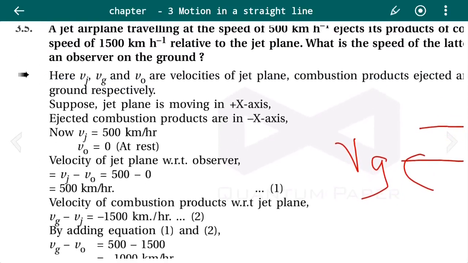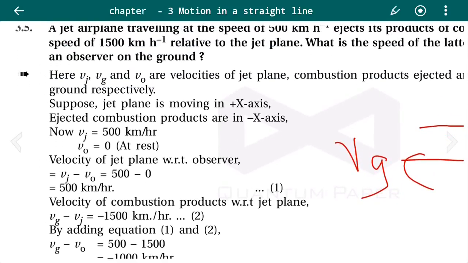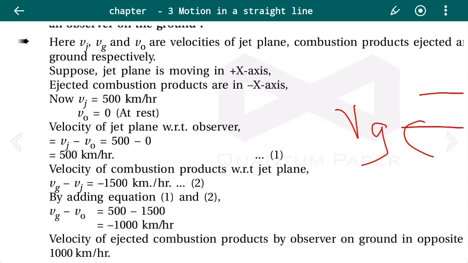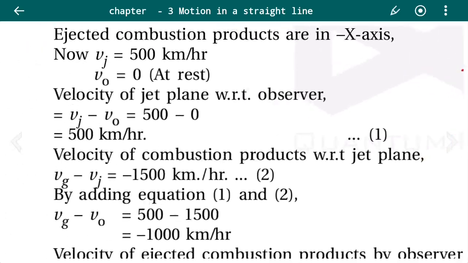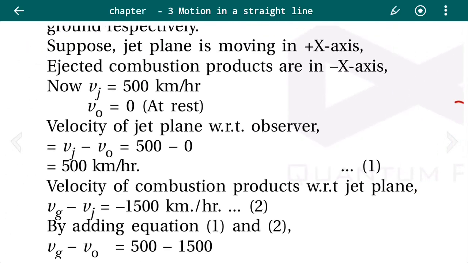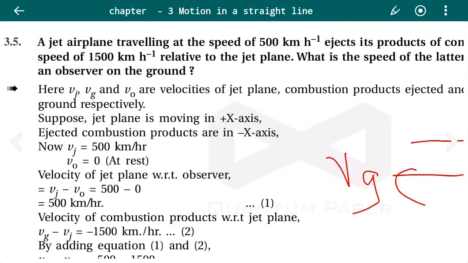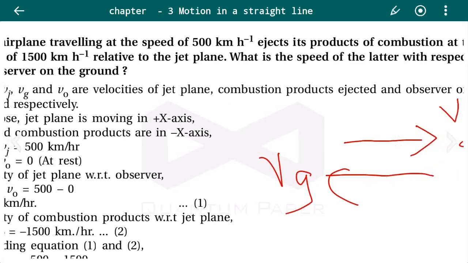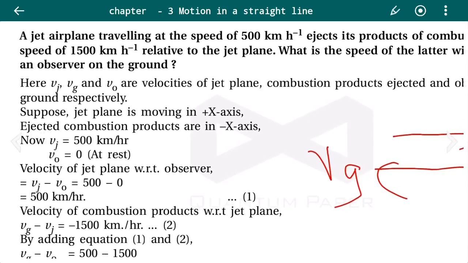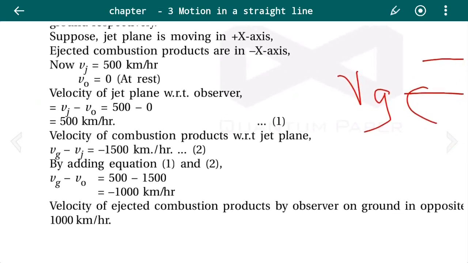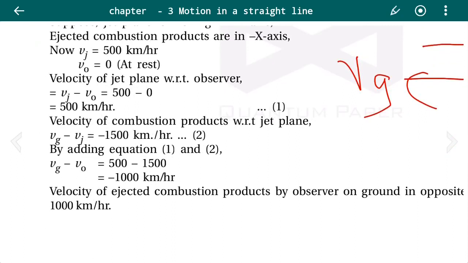Now what is given? The velocity of the combustion gas with respect to the jet plane will be Vg minus Vj, and that will equal minus 1500 km per hour. It is already given in the data that the speed of the combustion gas is 1500 km per hour relative to the jet plane.